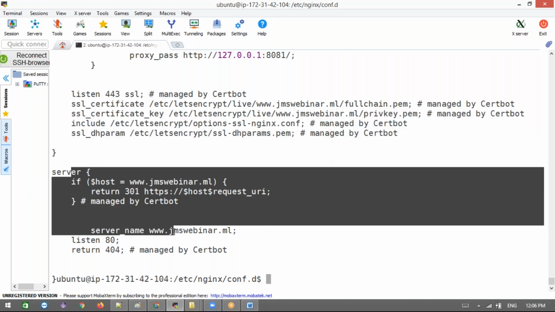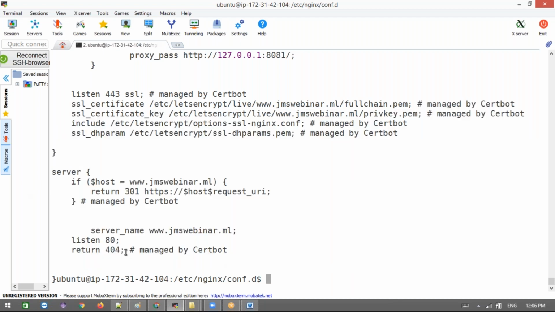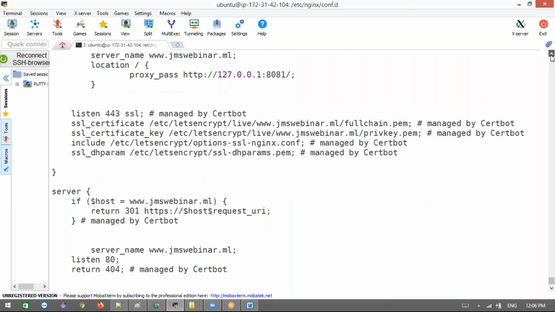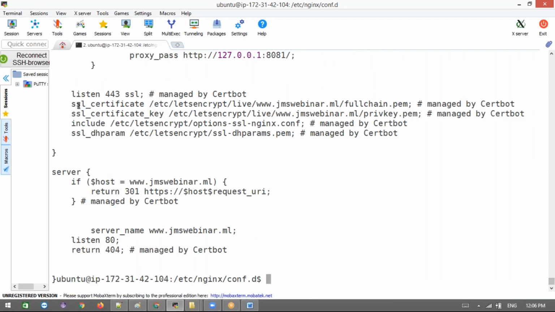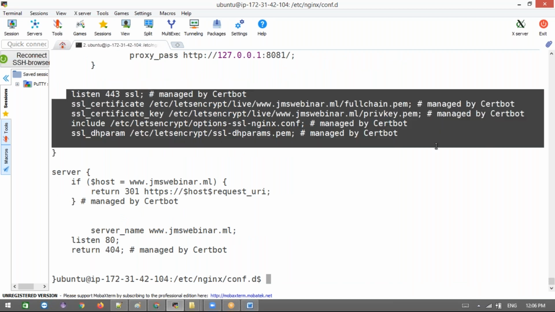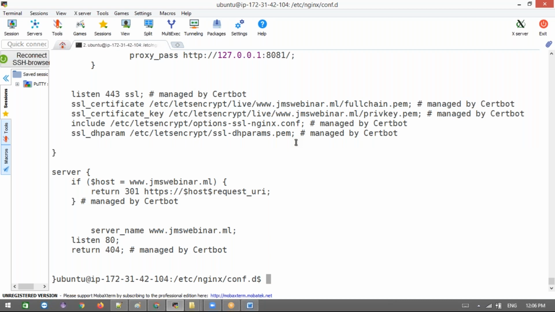It will redirect the URL, everything that is written by certbot. These things are managed by the certbot, this port 443 too. That's the reason the HTTPS will work for us. Now we need to install the HTTPS for this also.